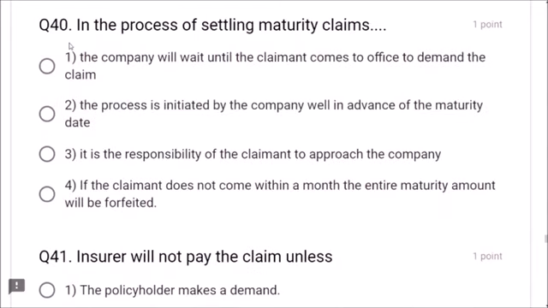Next, question number 40. In the process of settling maturity claims, the process is initiated by the company well in advance of the maturity date. This is the correct answer, friends. The company will wait until the claimant comes to office to demand the claim? No. It is the responsibility of the claimant to approach the company? No. If the claimant does not come within a month, the entire maturity amount will be forfeited? No. The correct option is the process is initiated by the company well in advance of the maturity date. This option 2 is correct, friends.